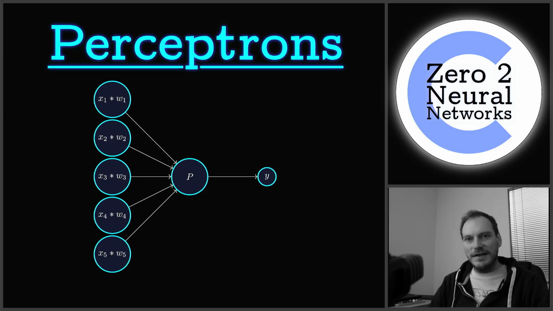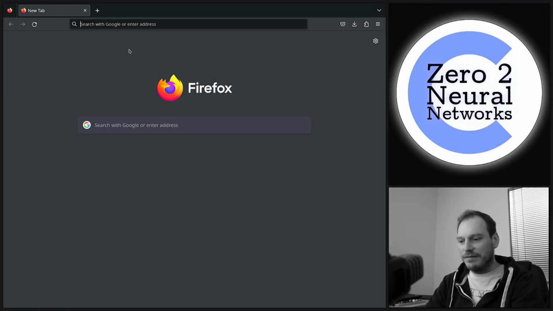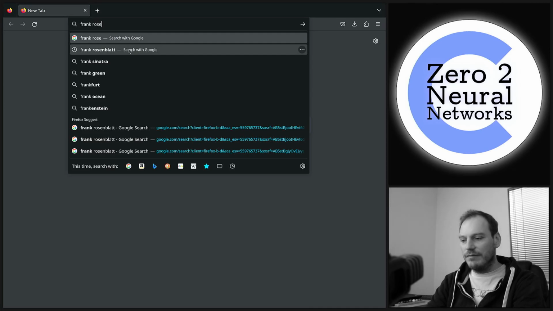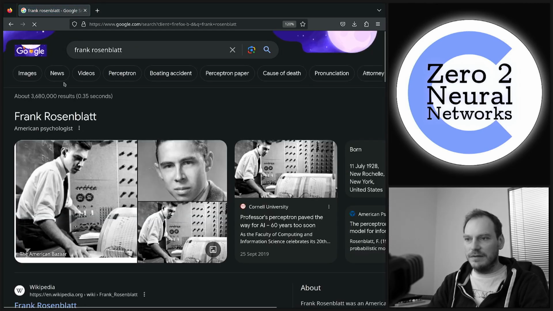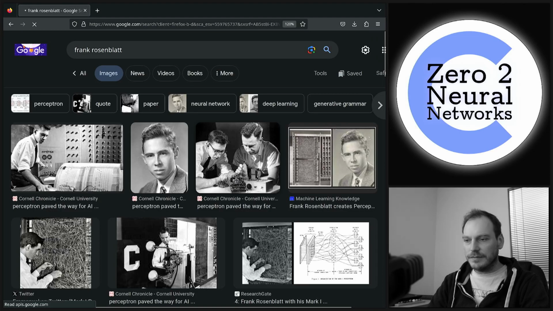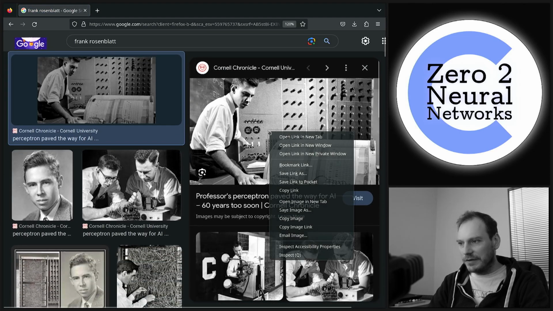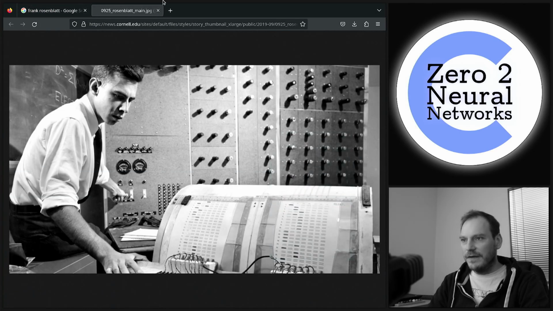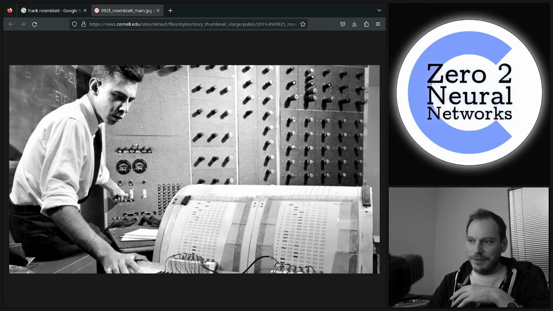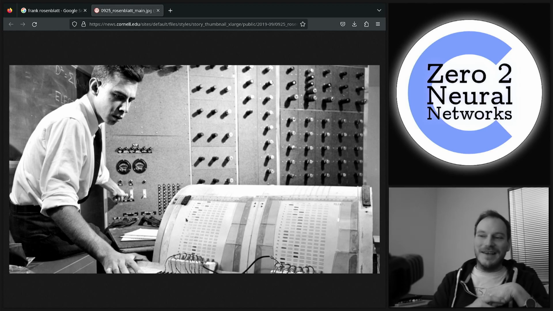way back in the 1950s when a guy called Frank Rosenblatt invented perceptrons, as the story goes. Let's check out Frank Rosenblatt. See what he looked like. This is him working on some very old tech. Frank Rosenblatt in the 1950s with a computer which is covered in dials, and he's printing out some paper here, isn't he? So this guy invented the perceptron.